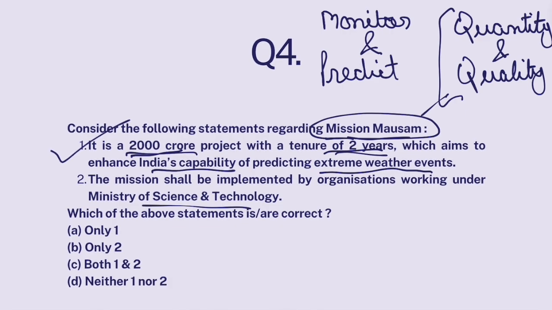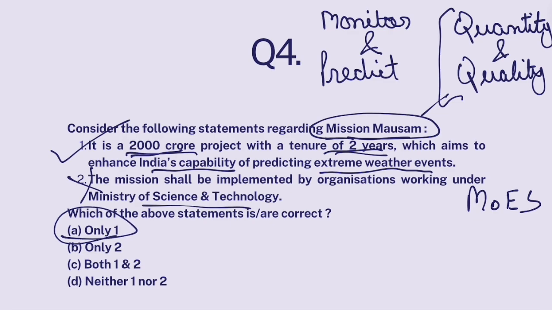This is correct. Now, various agencies would be implementing this project, but all those agencies come under Ministry of Earth Sciences, not Science and Technology. So this part is false, and the answer is only 1.